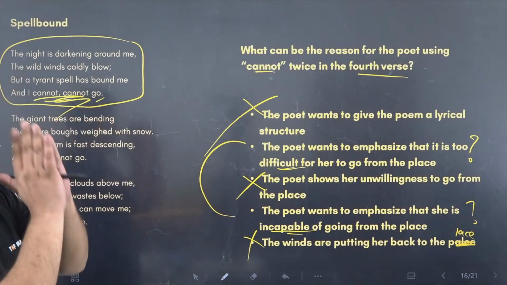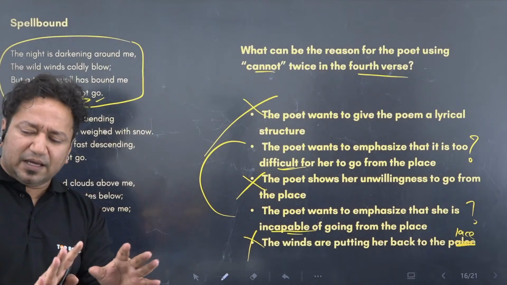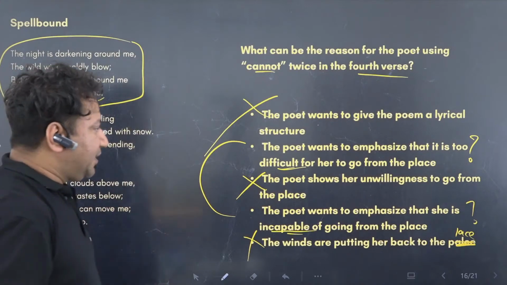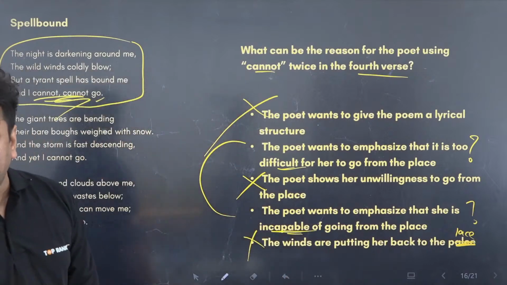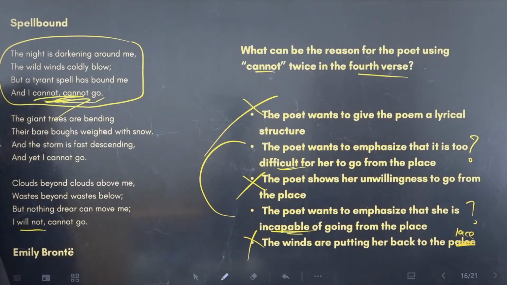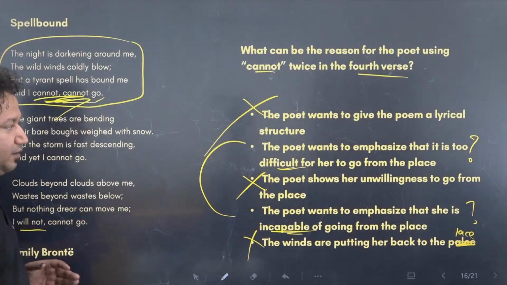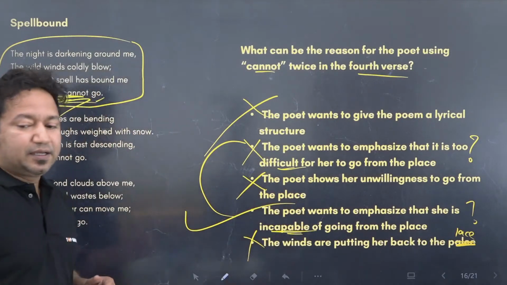Difficulty gives an indication that it is still possible. Okay, it is difficult, but with effort we will do it. But when someone is incapable, that means it cannot happen at all. So using cannot twice is emphasizing that I am incapable of going from there. If it was merely difficult, probably I would have gone. So between B and D, D will be a better choice, and that is why we'll go with D.